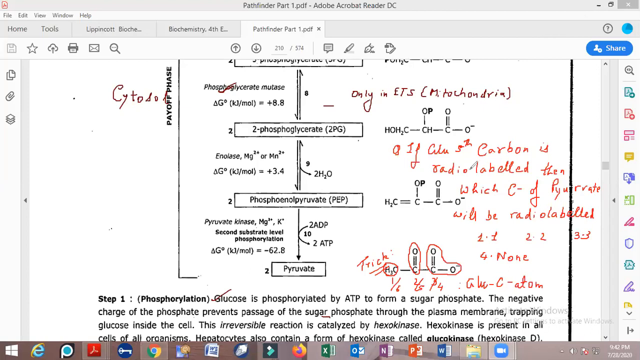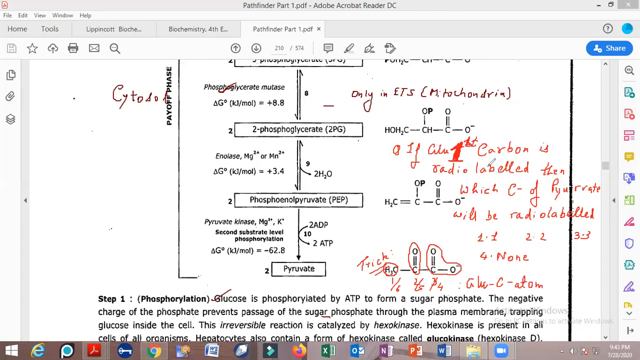Oh, this question is quite easy. Let me just modify something. Sorry, this question is easy. Everybody is very effectively solving this out. Sorry. Let me change the value. Let me radio label the first carbon of the glucose. If glucose first carbon is radio labeled, sorry for the mistake. Glucose first carbon, this is first carbon.